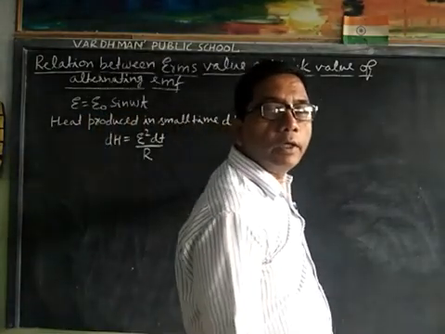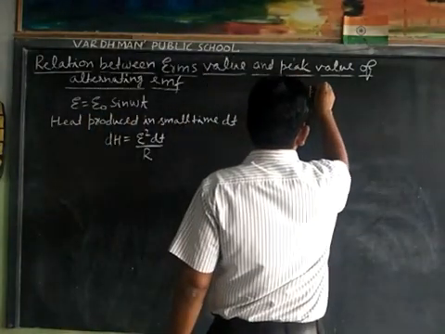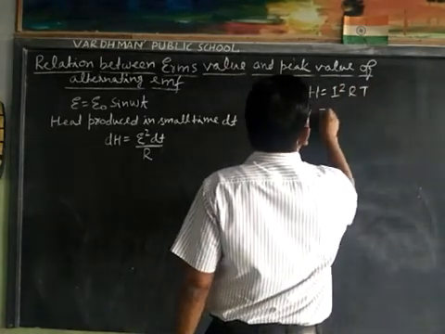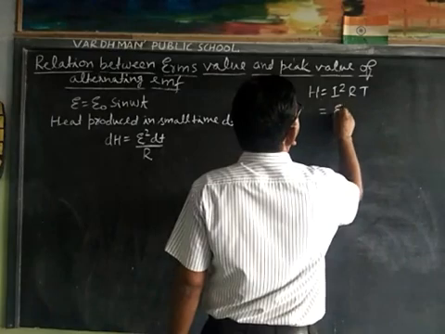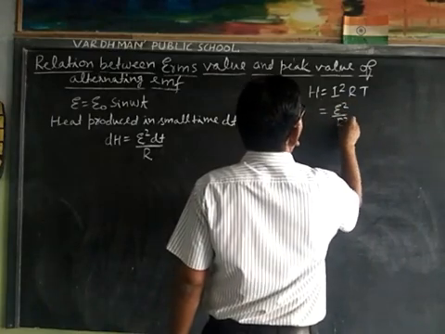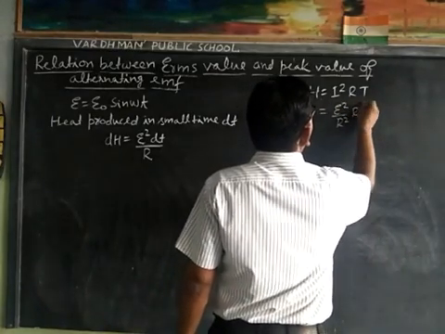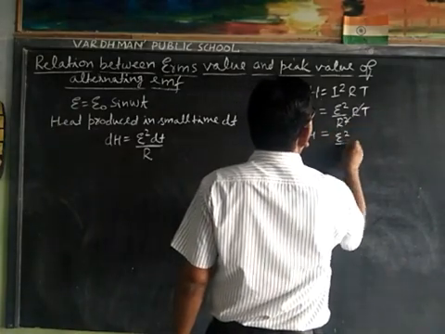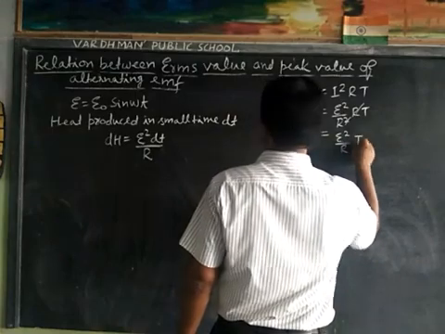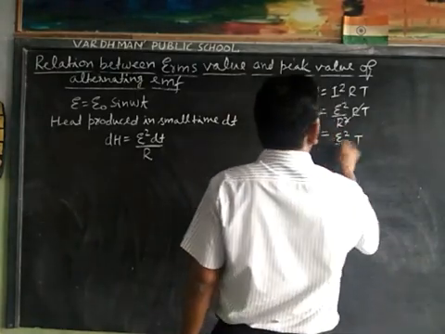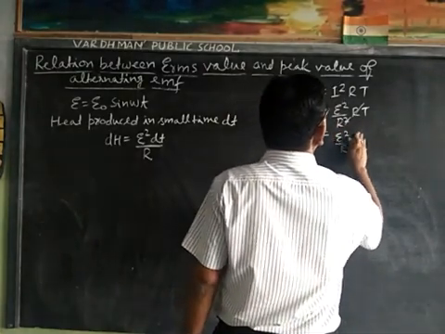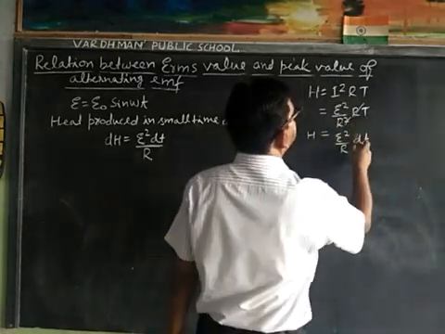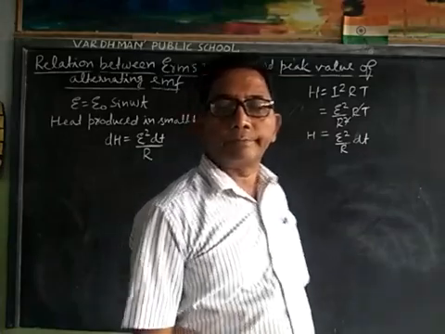Now since we know H is equal to I square RT, I is equal to V upon R, so E square upon R square into RT. Now cancel R, that is H is equal to E square T upon R. For small time we will take dt.